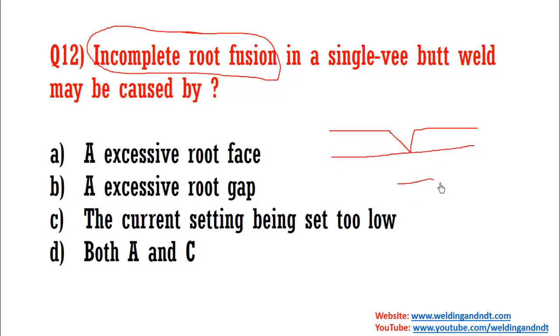Let me draw it again. This is how a single V butt weld looks. There will be one root face, 1 or 2 mm root face. So this height is called the root face. Now, the excessive root face will cause incomplete root fusion, and if the current setting is too low, then there will be less fusion. Hence the answer will be D, both A and C.